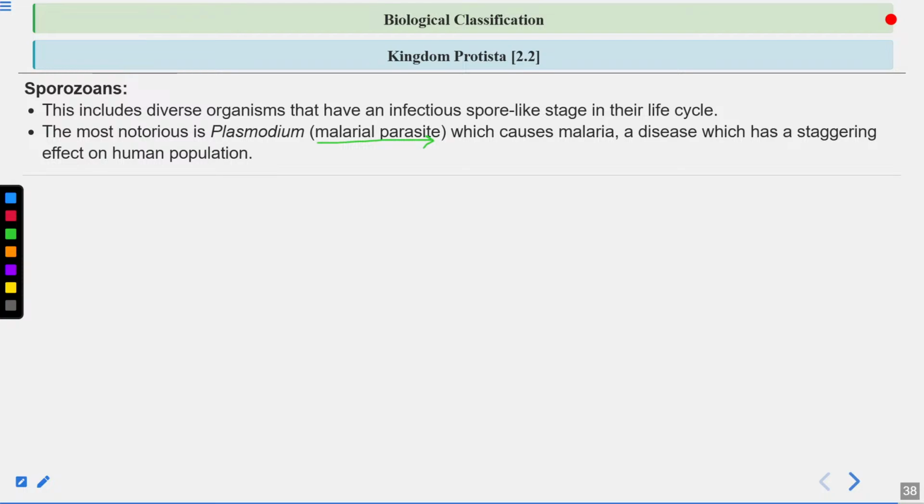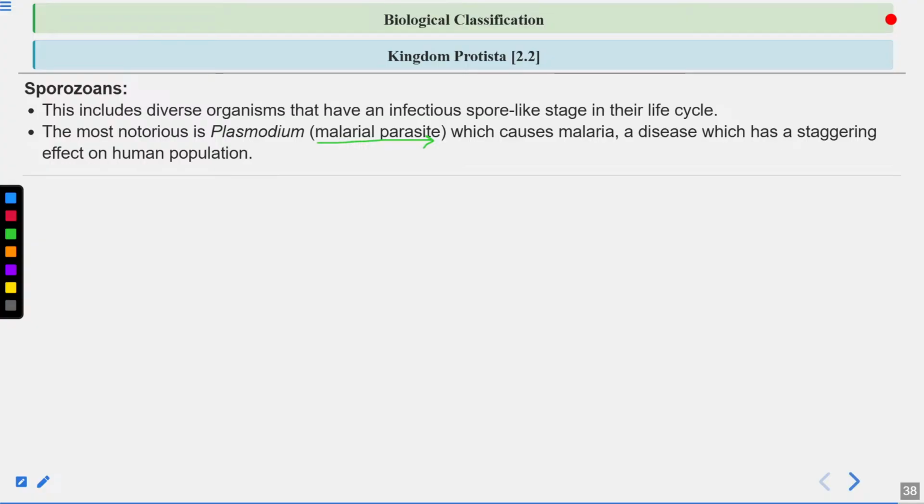And whenever the female Anopheles mosquito bites a healthy person, it will transfer these sporozoites into that person. Clear? So this is the life cycle of Plasmodium, which causes malaria. So you should know about these four types of protozoans.